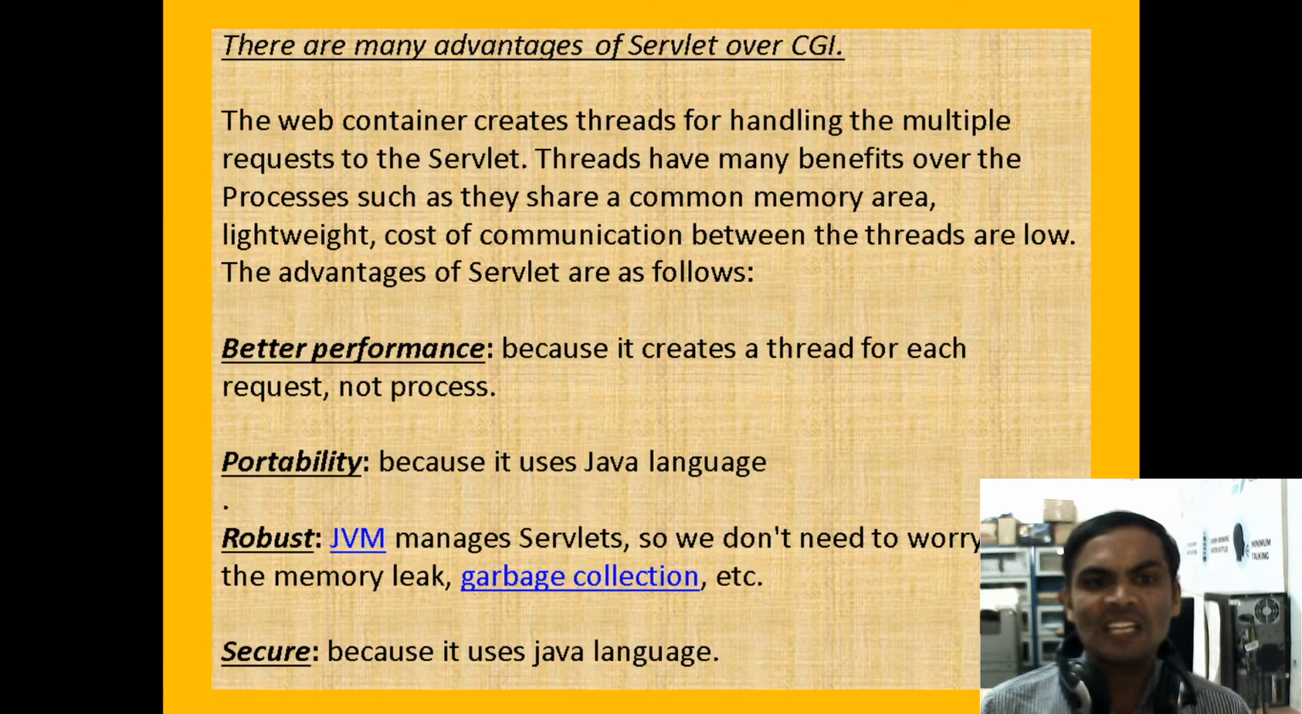The web container creates threads for handling multiple requests of the servlet. If you give n number of requests to the server, threads benefit over processes in such a way that they share a common memory area. It creates one common memory area for your multiple requests. Threads are lightweight, and the cost of communication between threads is very low.